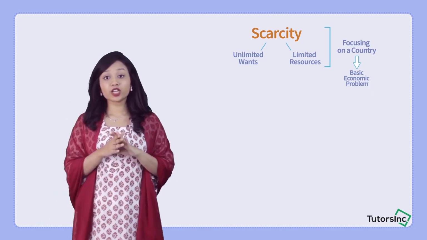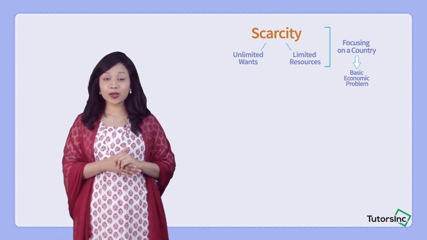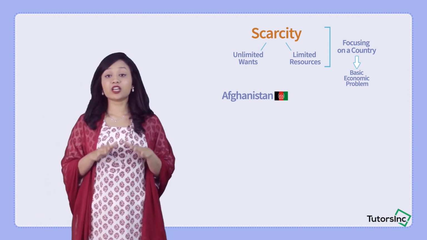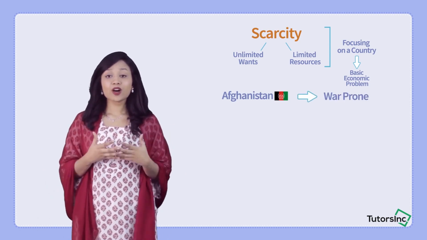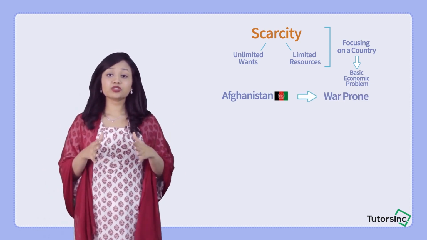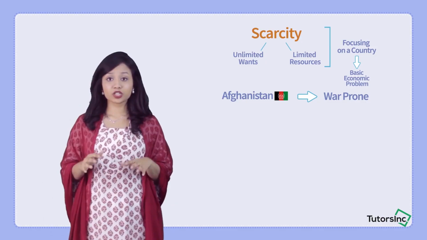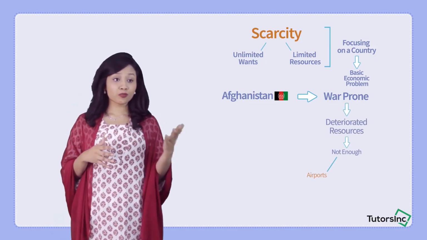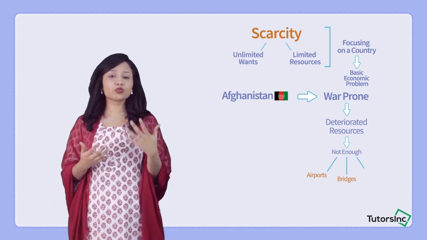If we consider another example, say a country such as Afghanistan. We know that Afghanistan is a war-prone country. Now, due to this, the resources in the country might be deteriorated. They might not have enough airports, they might not have enough bridges, roads, and all that.